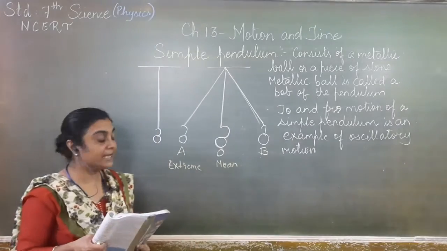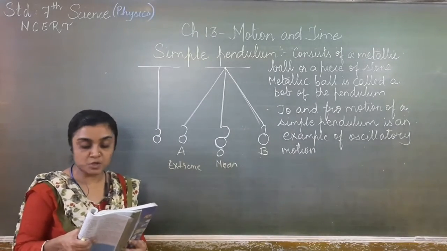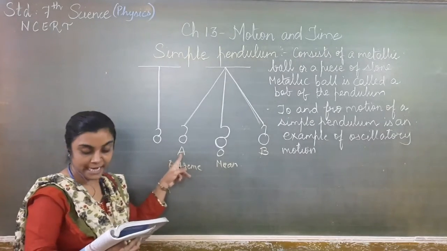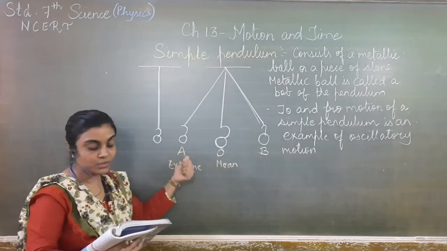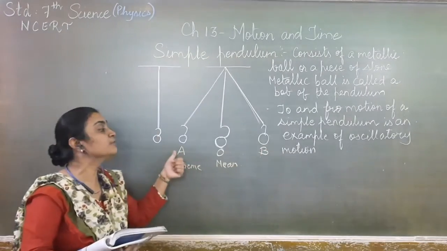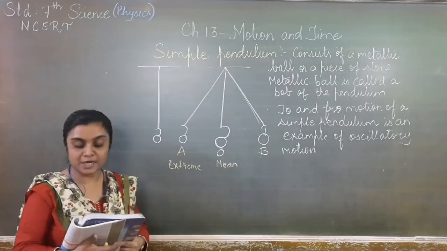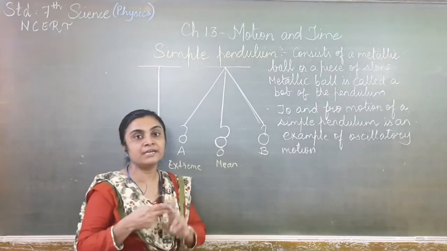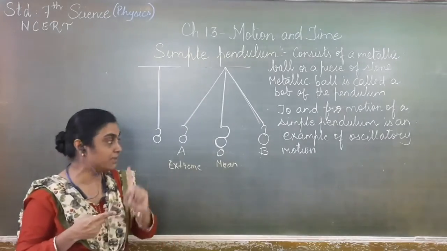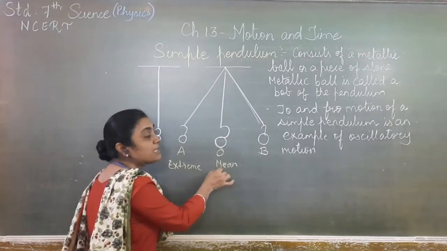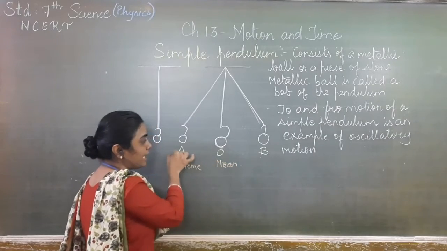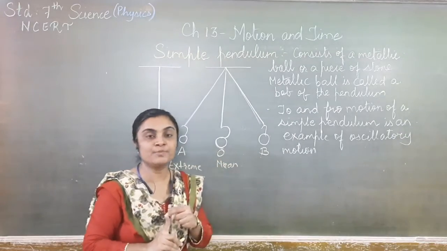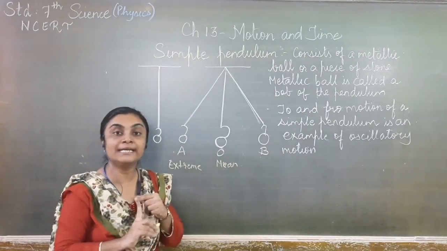Or, the other way we can say, the pendulum also completes one oscillation when its bob moves from one extreme position A to the extreme position B, and again comes back to A. Then also it has completed one oscillation in a given time period. So there are two conditions for completing one oscillation. First, from the mean position, if I release the bob, it will move to A, then to B, and again to O. Then it has completed one oscillation in a particular time period.